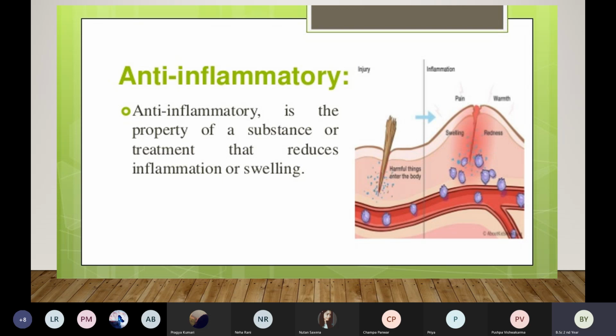These are medicines that will reduce the inflammation process, or reduce the swelling. So whenever there is a cut or an injury on the body, the next process क्या होता है? Inflammation. So we do not want inflammation to happen, so we give anti-inflammatory medicines.